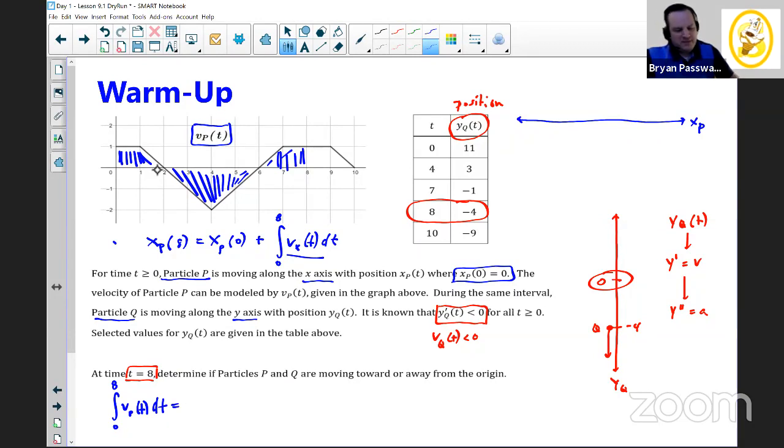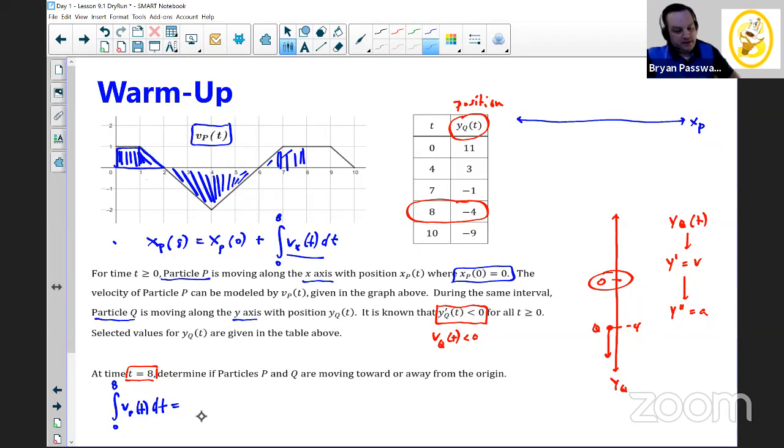And you can break up these areas however you want. Some of you might recognize this first little region right here as a trapezoid. Some of you might be more comfortable thinking about this as a square and a little triangle. Either way is going to be fine. I'm going to do it as a trapezoid because it allows me, number one, to get some practice using trapezoidal approximations. And number two, I can do this area in one formula instead of breaking it up into two, which means fewer calculations, fewer numbers, fewer chances for mistakes.